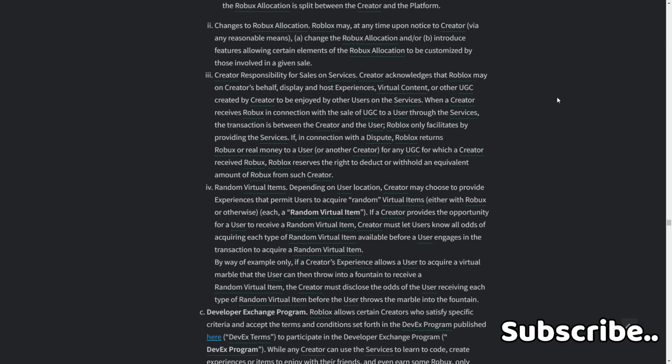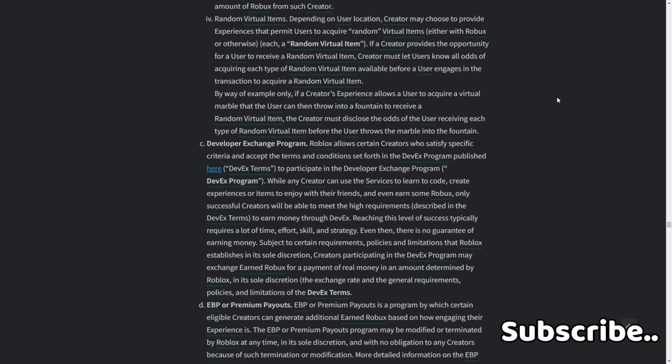4. Random virtual items. Depending on user location, creator may choose to provide experiences that permit users to acquire random virtual items, either with Robux or otherwise, each a random virtual item. If a creator provides the opportunity for a user to receive a random virtual item, creator must let users know all odds of acquiring each type of random virtual item available before a user engages in the transaction to acquire a random virtual item. By way of example only, if the creator's experience allows a user to acquire a virtual marble that the user can throw into a fountain to receive a random virtual item, the creator must disclose the odds of the user receiving each type of random virtual item before the user throws the marble into the fountain.